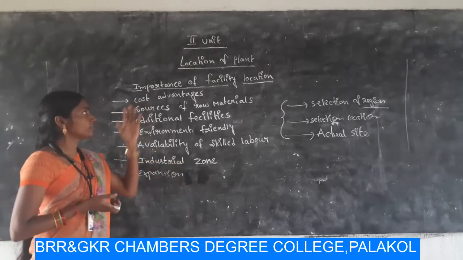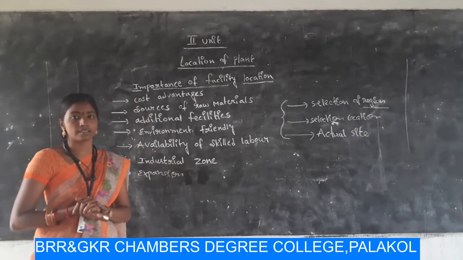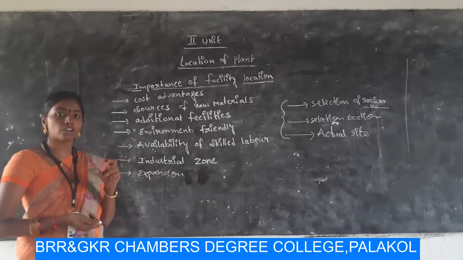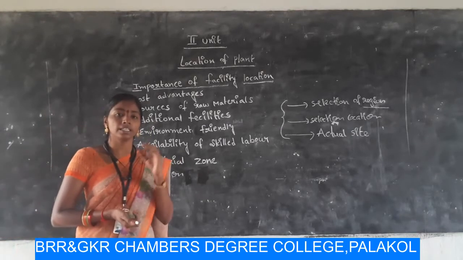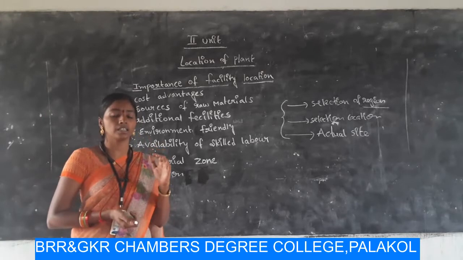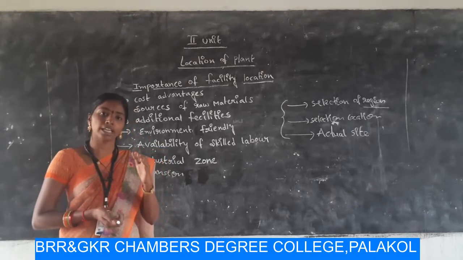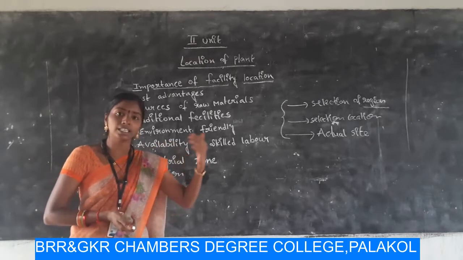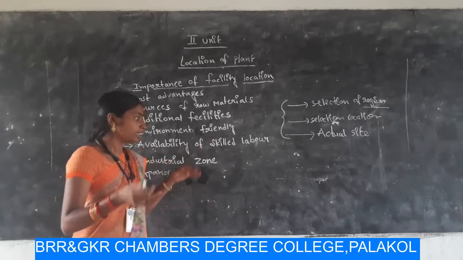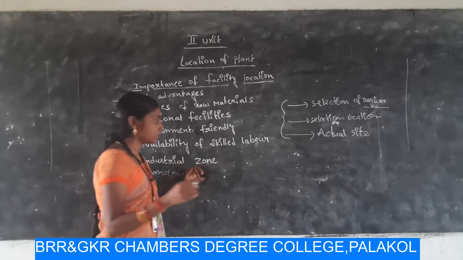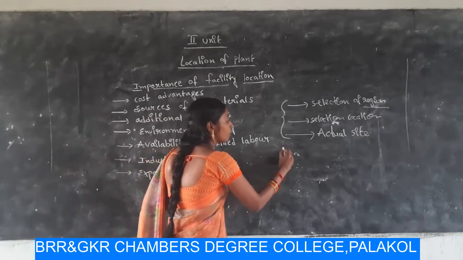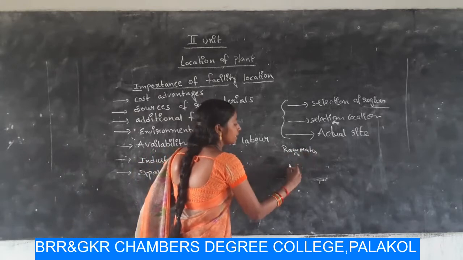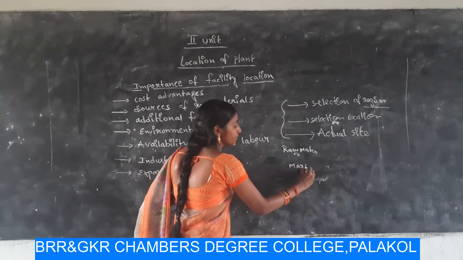The first point is cost advantages. As I already told you, the best selection of the site will give you a reduction in the production and distribution cost. If you select a site which is nearer to the raw material or nearer to the market, two things happen. First, it is nearer to the raw material, and next, it is nearer to the market.